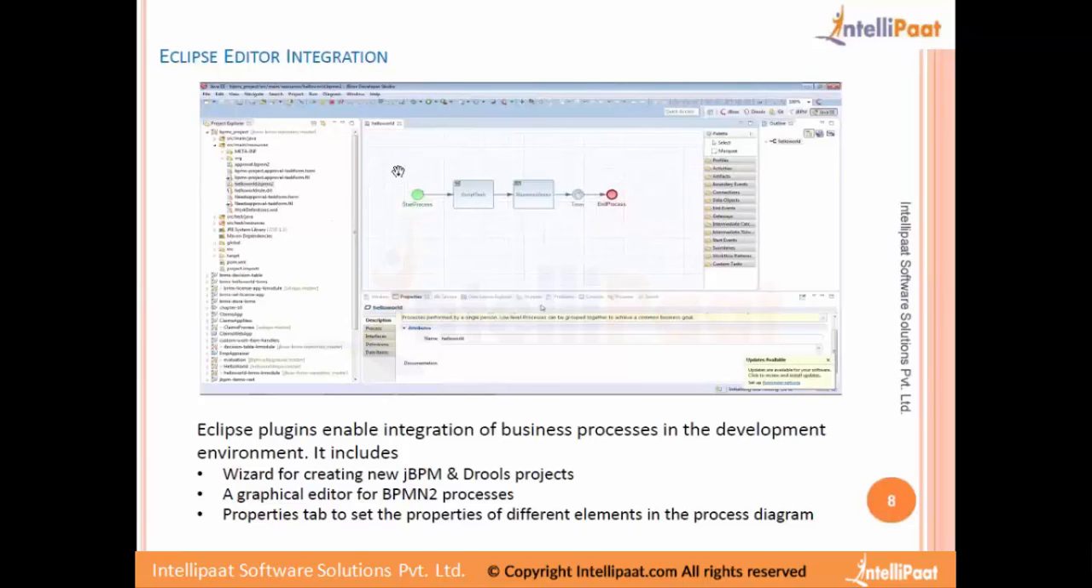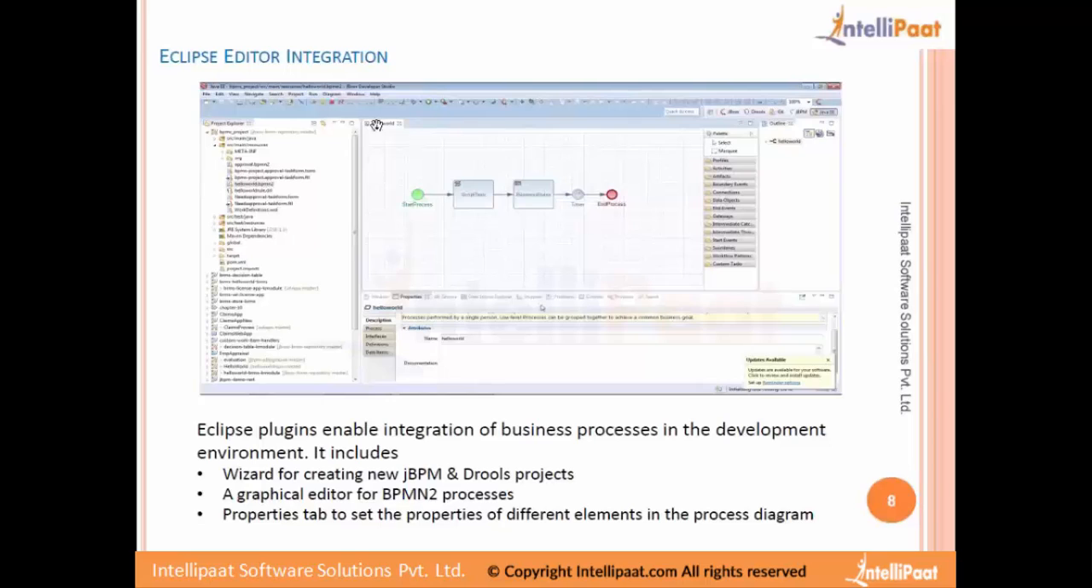This particular thing comes from an Eclipse plugin, which has already implemented the whole BPMN 2.0 stuff. So we will see what features this Eclipse provides us. It provides wizards for creating JBPM and Drools projects. There are perspectives available, like the Java perspective and Java EE perspective. We also have the Drools perspective. See here, it's a Drools perspective. Also we have the JBPM perspective, and we would be able to create a sample JBPM project and a Drools project,